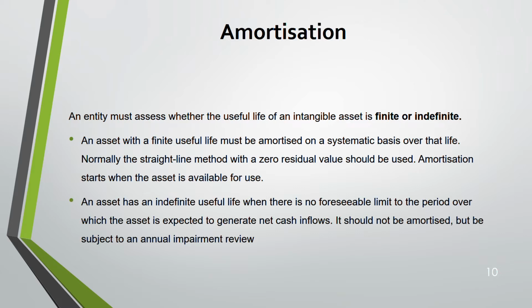When it comes to indefinite useful life, you do not amortize it. Indefinite means you do not see a future, unlimited. There's no foreseeable limit to the period. Okay? In the exam, you'll be given whether the asset has a finite or indefinite life. Accordingly, you will deal with it. If it's finite, you amortize it over the useful life. If it is indefinite, you do not amortize it, but you have to check for impairment. An annual impairment review needs to be done.